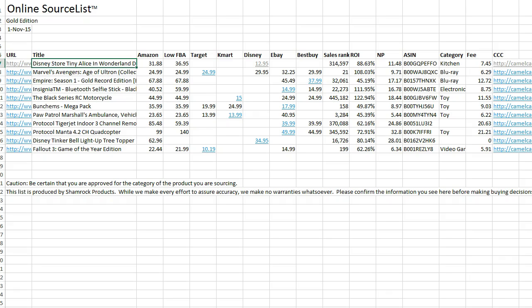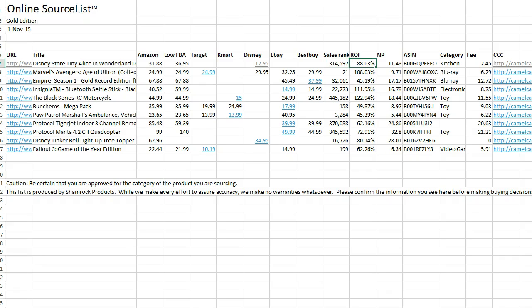Now we've searched several stores, and we've determined that the Disney Store is in fact going to be the best price for this item. Now, if you're only listening with one ear, please listen with both to this, because you'll see that under the Disney Store, I not only have the price that you pay, but I actually have a link. And that link is to the page at the Disney Store where you go to order that. We're going to go to that page in a minute, so keep that in mind. As we go over here, we have the sales rank, probably a little high for this class, maybe not.